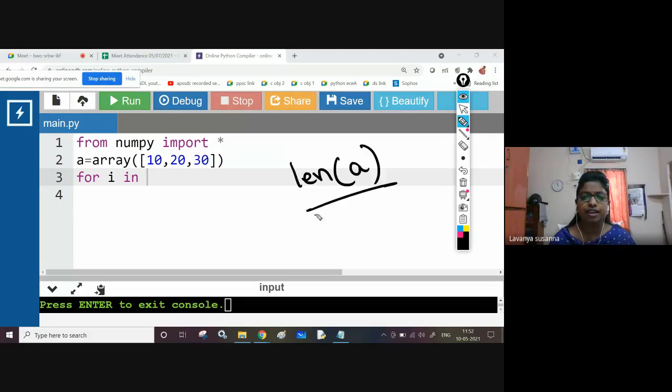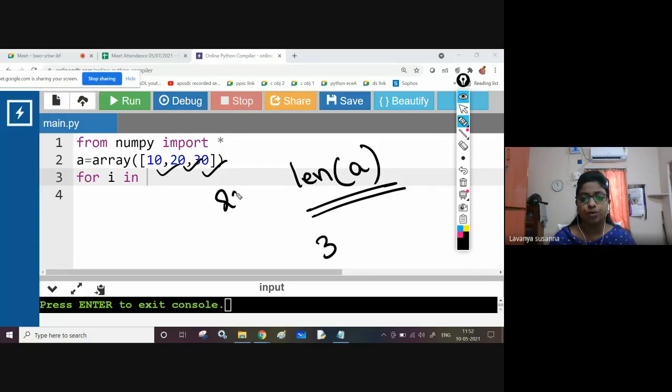What is the length of the array? 3, right? How many elements? 1, 2, 3. So the length of the array will be 3. You need to use a length function, because here using indexing you are going to display. That means you need to get the 0th index, the first index, the second index. How to get it? First you need to know the length of the array.